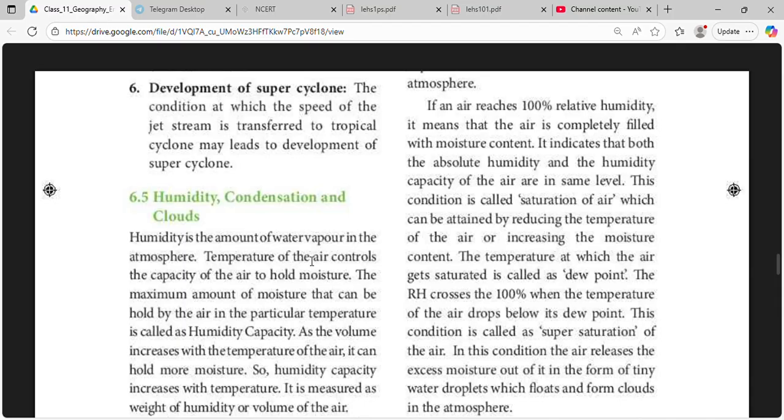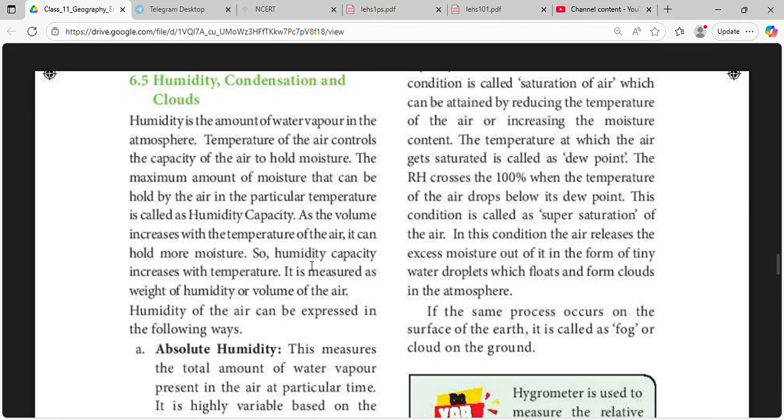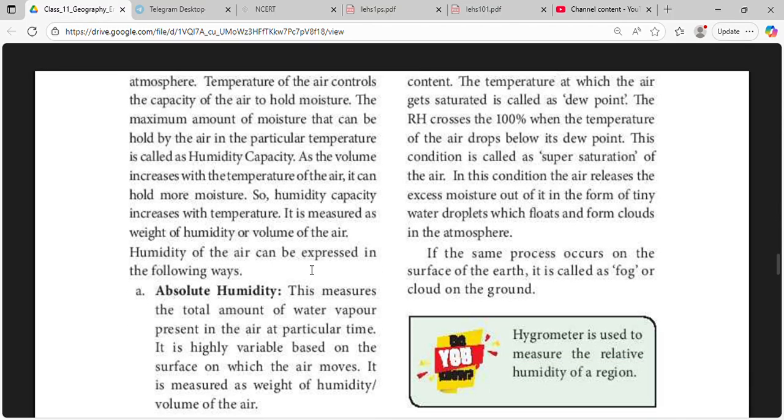Humidity is the amount of water vapor in the atmosphere. The temperature of the air determines its capacity to hold maximum moisture. The maximum amount of moisture that can be held by the air at a particular temperature is called humidity capacity. As the volume increases with the temperature of the air, it can hold more moisture. So humidity capacity increases with temperature.